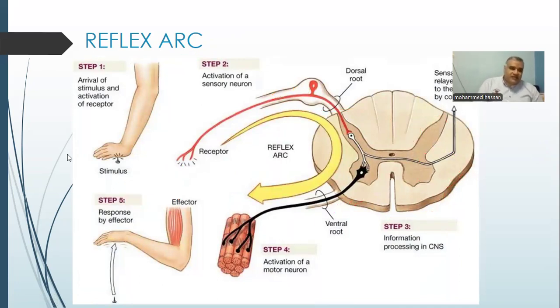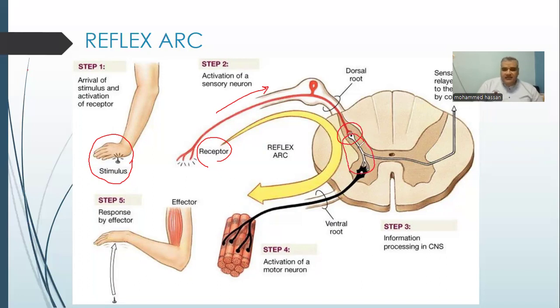So we'll talk about this in more details. This man touch stimulus as pen or fire. The receptor detect this stimulus and move the nerve impulse towards the sensory neuron. Sensory neuron transmit it to the relay neuron with the white color.